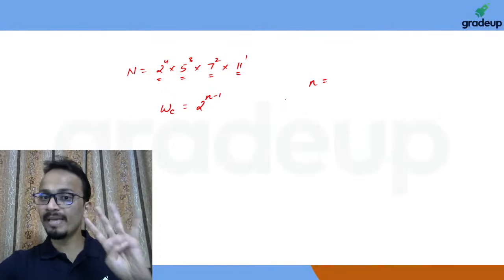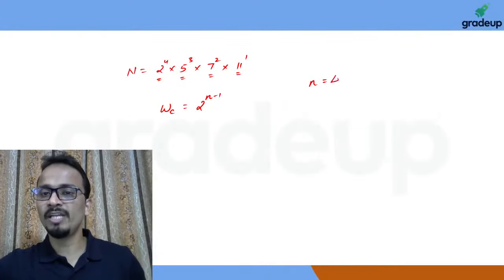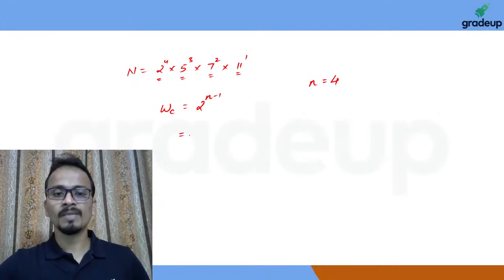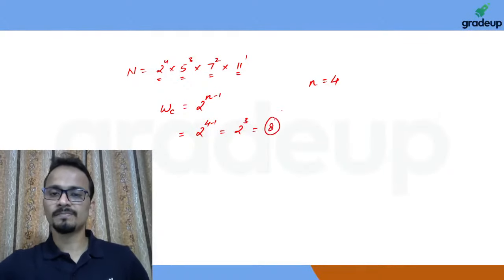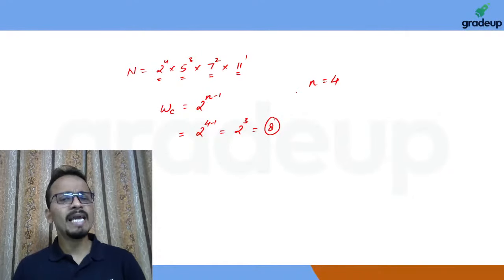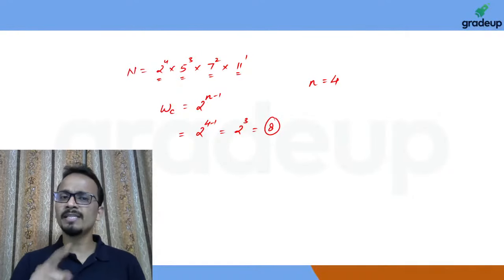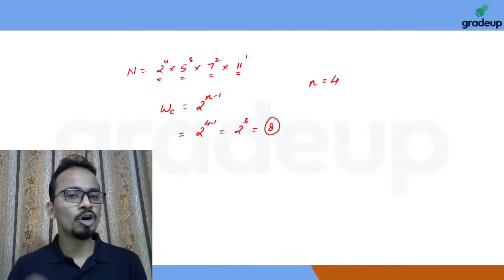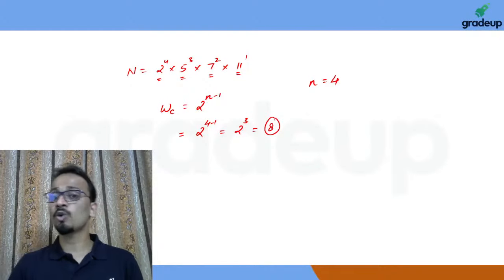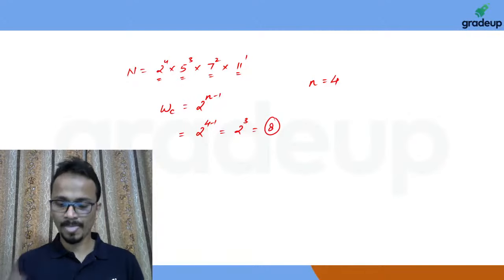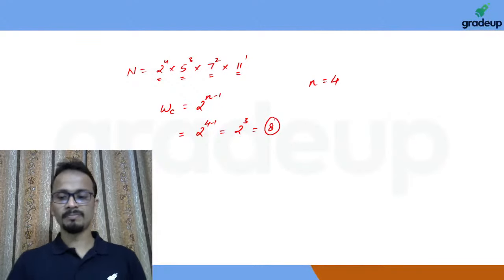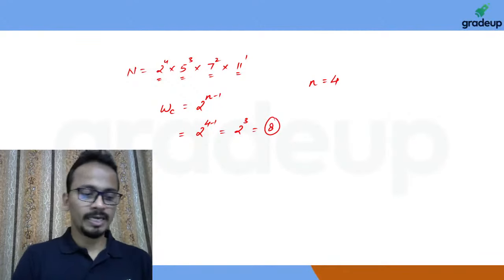There are 4 bases, so small n is 4. Feed this value in: 2 raised to the power 4 minus 1, that is 2 raised to the power 3, which is 8. So there will be 8 ways of writing this number as the product of two factors which are co-prime with respect to each other. All right. Am I clear? Okay, great.